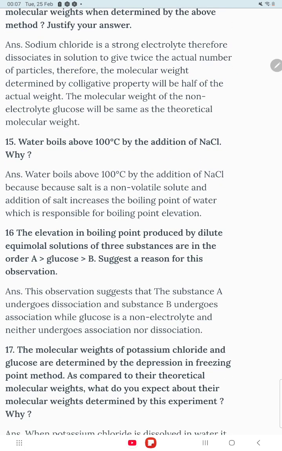Question number 15. Water boils above 100 degrees C by addition of NaCl. Why? Water boils above 100 degrees C by addition of NaCl because salt is a non-volatile solute, and addition of salt increases the boiling point of water, which is called boiling point elevation.